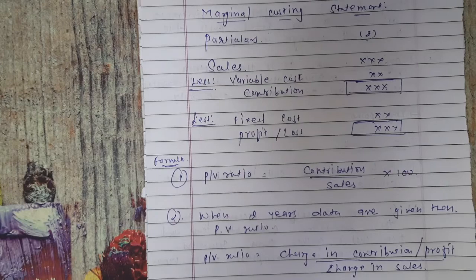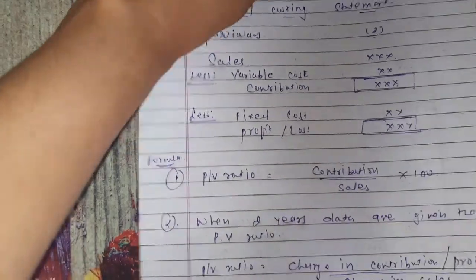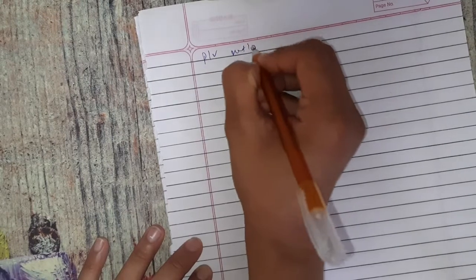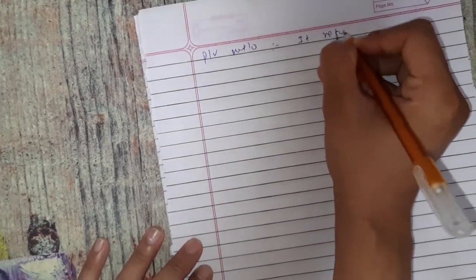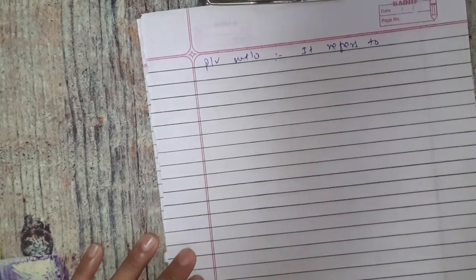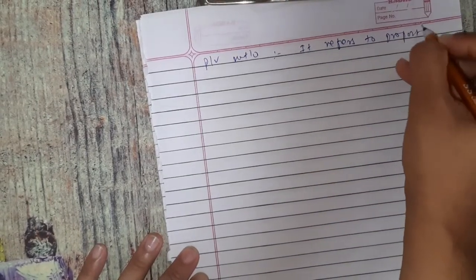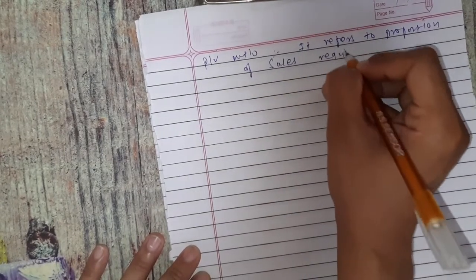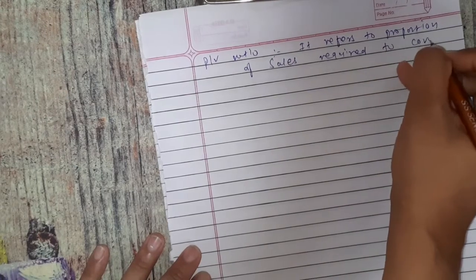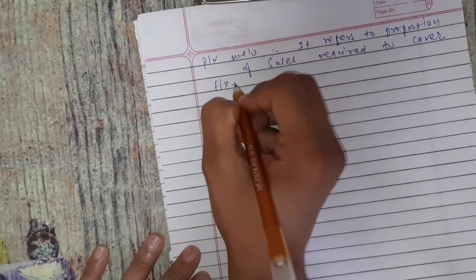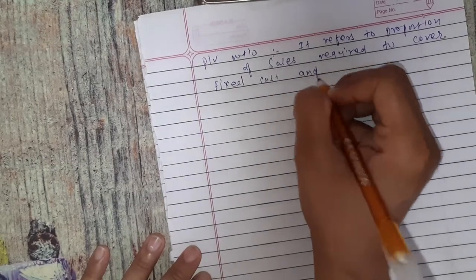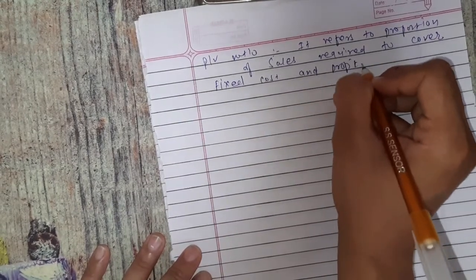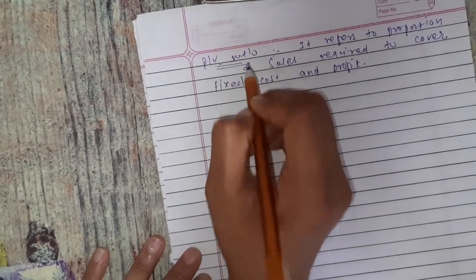Now we see what is the meaning of the PV ratio. Okay, so what is PV ratio? It refers to proportion of sales required to cover fixed cost and profit. Okay, so this is the meaning of the PV ratio.